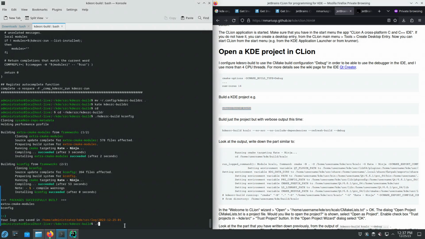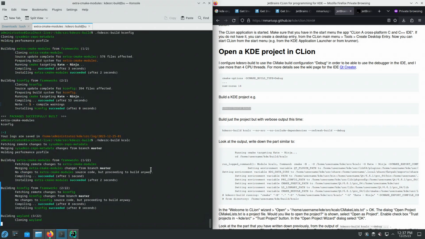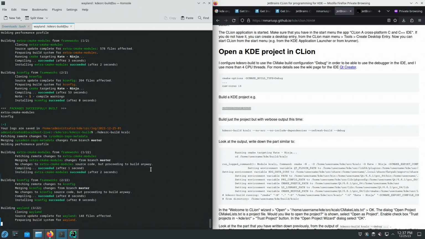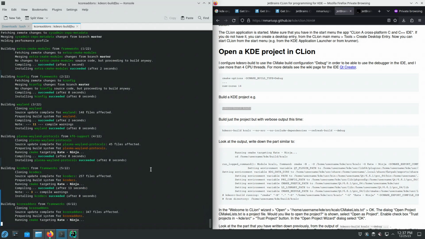Again, prepend everything with ./. So this will git clone 23 Git repositories. 3 were already built, git cloned and installed. So there are 19 to go. I'll be back once kdesrc-build finishes building the KDE Git repository kcalc and all of its other KDE Git repository dependencies.